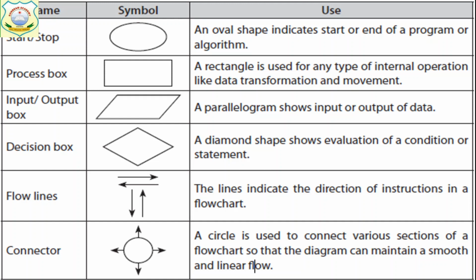Now we have the diamond shaped box. It shows evaluation of any condition. So this is the decision box. Next are arrowheads. Arrowheads show the flow lines, that is, in which direction the program is flowing, top to bottom or left to right. And last is the connector, a circle with this arrowhead. This is used when we want to connect the flowchart. When a flowchart does not fit on one page, we draw it on another page and use this connector to connect that flowchart.